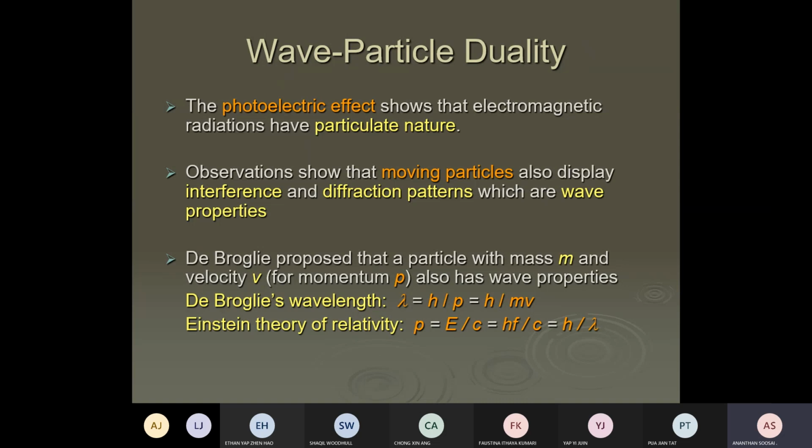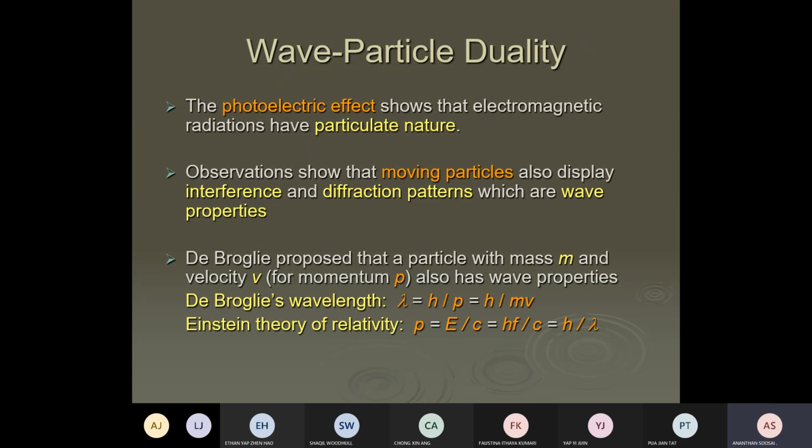Then later, another scientist closed up this idea. De Broglie, have you heard of de Broglie? He is one of the scientists who got a prize with his master's thesis. This master's thesis idea was so excellent, explaining the idea called wave-particle duality. He said light is a wave that exhibits particulate nature, but particles also exhibit wave nature.